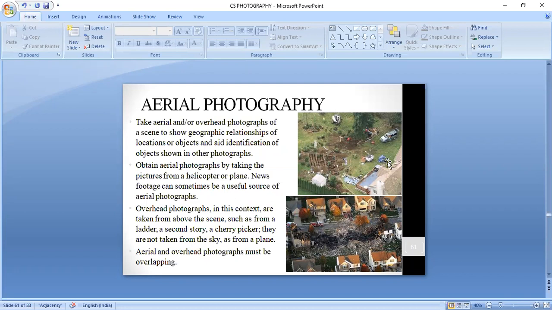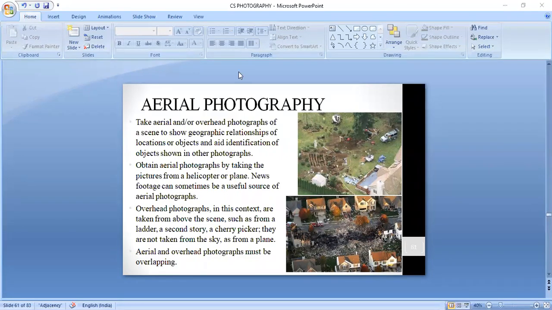Suppose one full area is on fire. If you go to the crime scene and go on photographing different things, that will be more difficult.